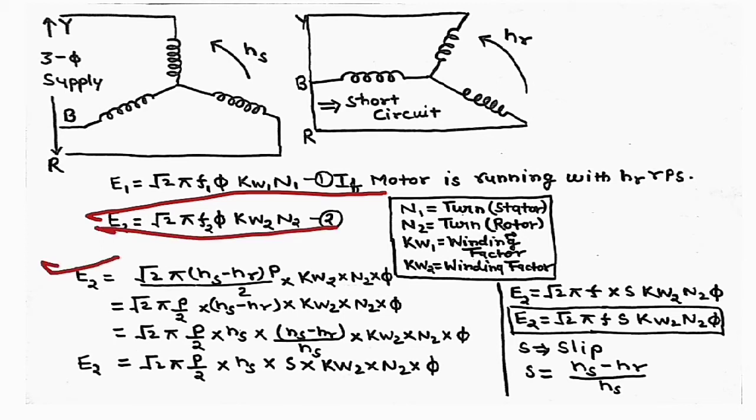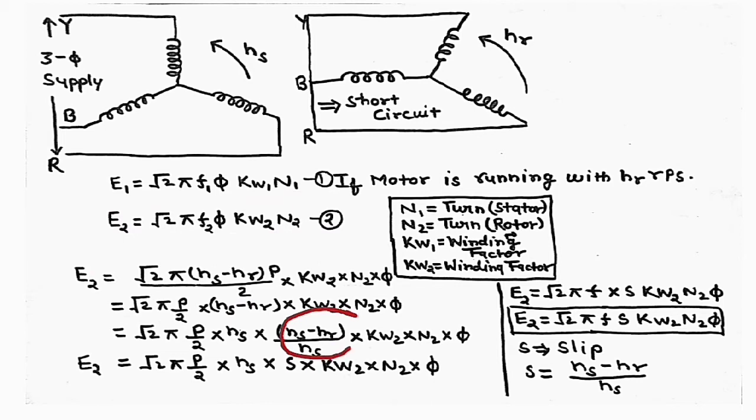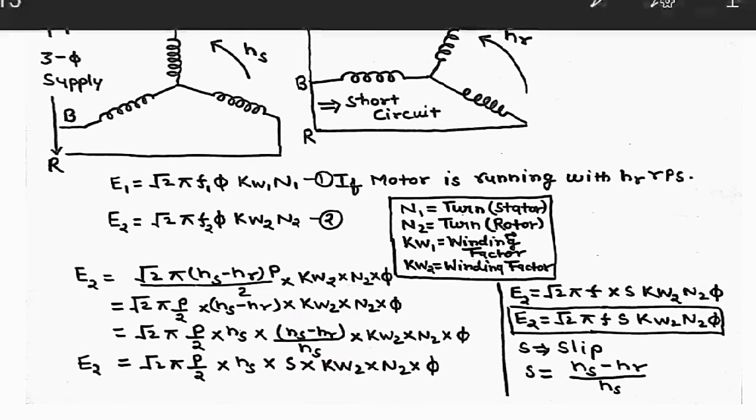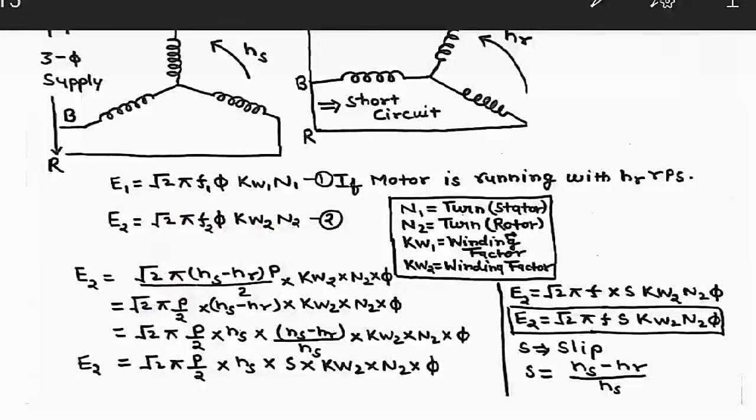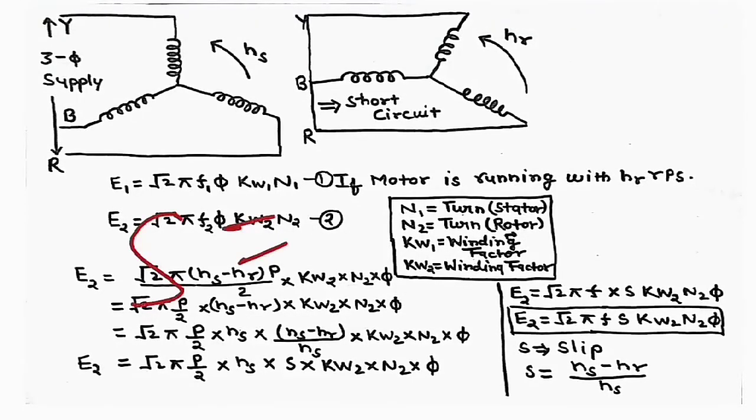The change we have given is NS minus NR into P upon 2; we divide by NS and multiply by NS, the synchronous speed. With this we get the slip, S, which is called the slip. We know the value of slip is S equal to NS minus NR divided by NS.